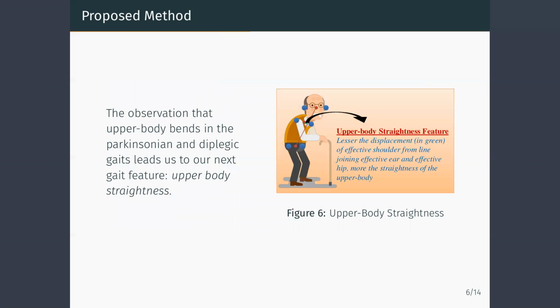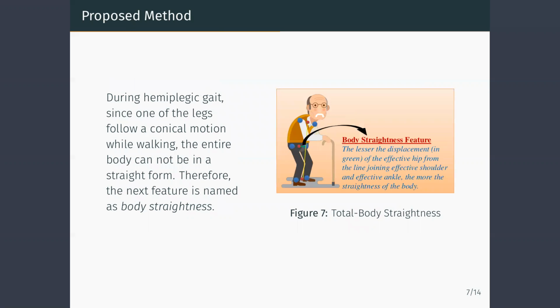In diplegic and Parkinsonian gait, the body of the person bends forward, and to capture this, we define the feature upper body straightness. It is the displacement of line joining the midpoint of ears and midpoint of hips from the midpoint of shoulders. In hemiplegic gait, the legs follow a conical motion, and hence the body does not remain straight. This leads to our next feature, body straightness. The body straightness feature is the displacement of the line joining the midpoint of shoulder and the midpoint of ankle from the midpoint of hip.